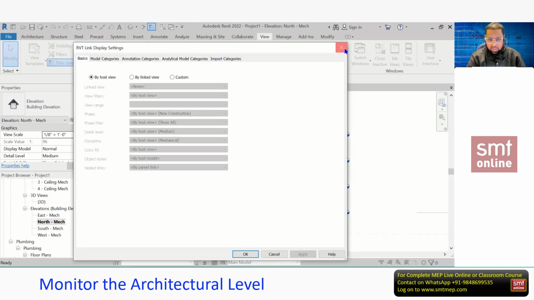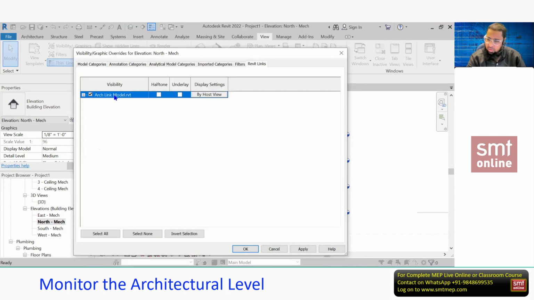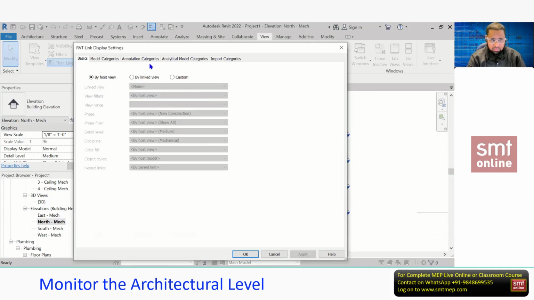You can verify here the link name is the ArcLink model, which is the link file we linked. After this, click By Host View. You'll get a window, and actually these are properties similar to VG, for the link file. Now what you do, click Custom. Custom allows you to customize.